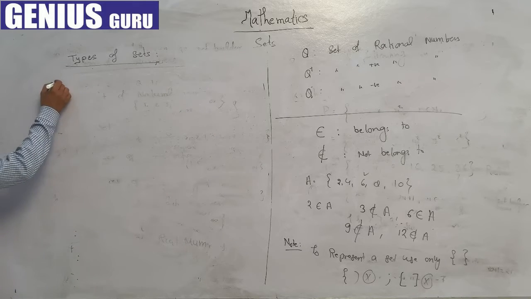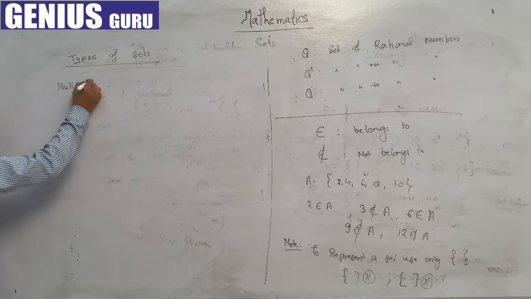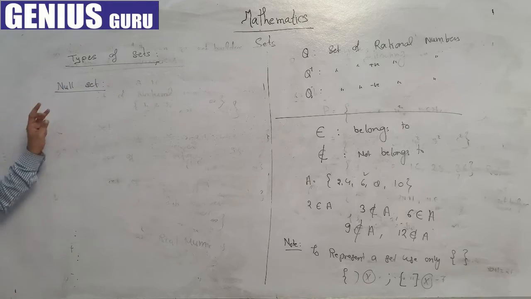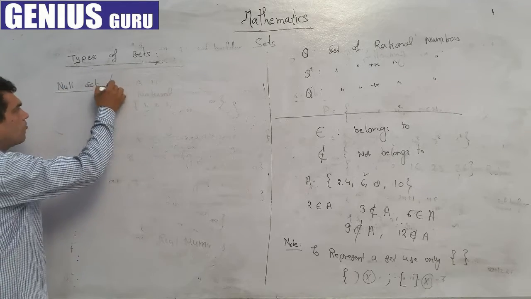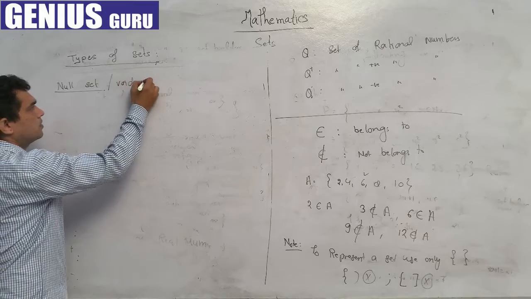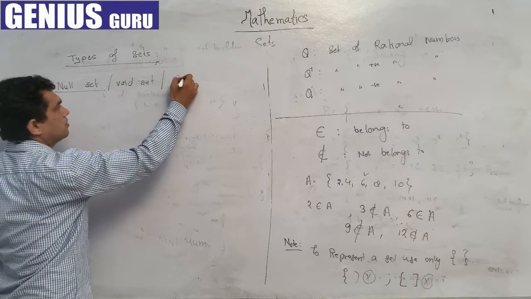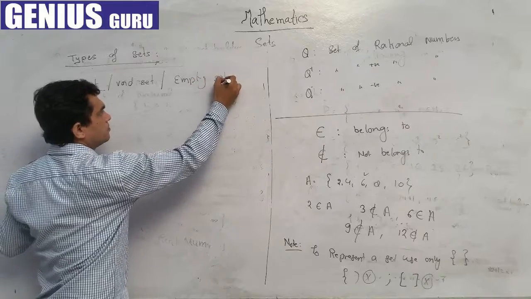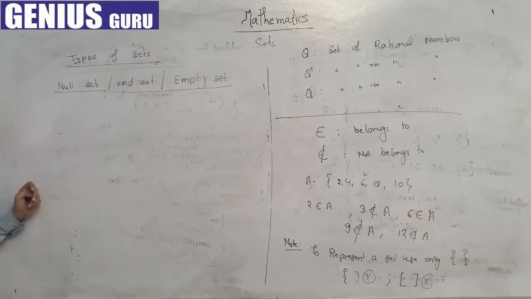First is the null set, or we can say void set, or empty set. As is clear from the name, empty means having no elements.